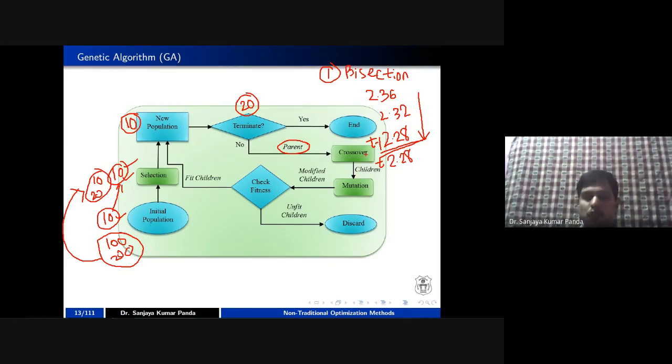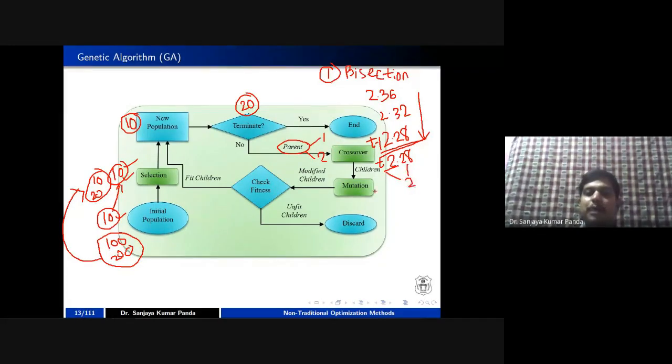Once crossover is over, then you have to apply the mutation process. Mutation is applied to the children which are generated by two different parents. For crossover, you require two different parents, let's say parent 1 and parent 2. These parents will generate two children, children 1 and children 2.